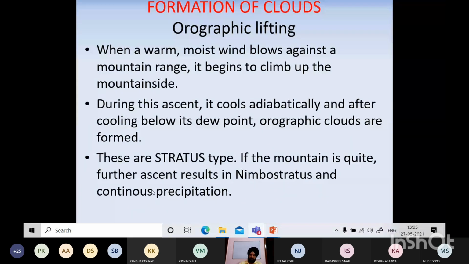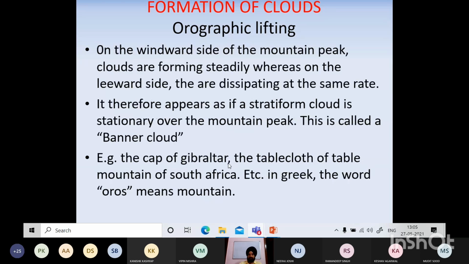So these are also stratus type, and if the mountain is quite high, further ascent results in nimbostratus and continuous rain. I don't know how many of you passed the Gibraltar Rock. So that is a very good example of this orographic lifting. Well, normally वो rock दिखती नहीं है, normally these clouds are there. Why? Because of this process, orographic lifting.